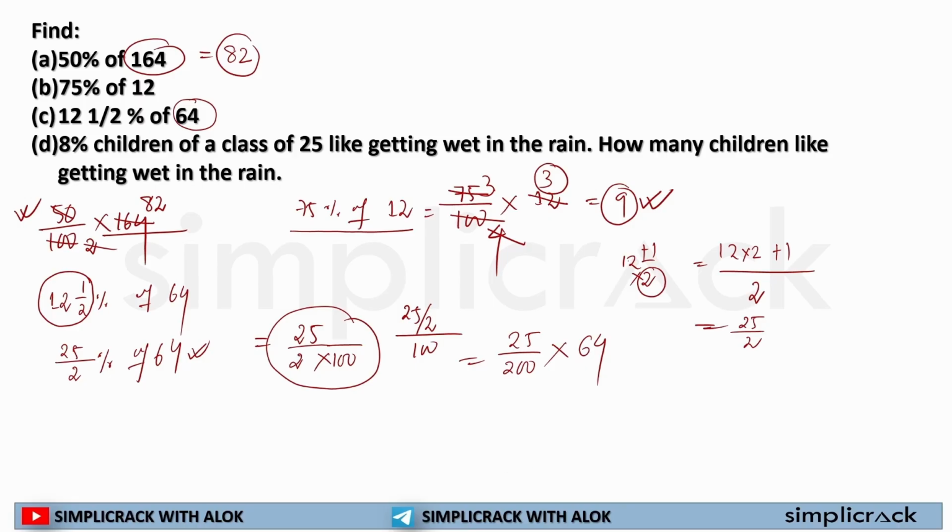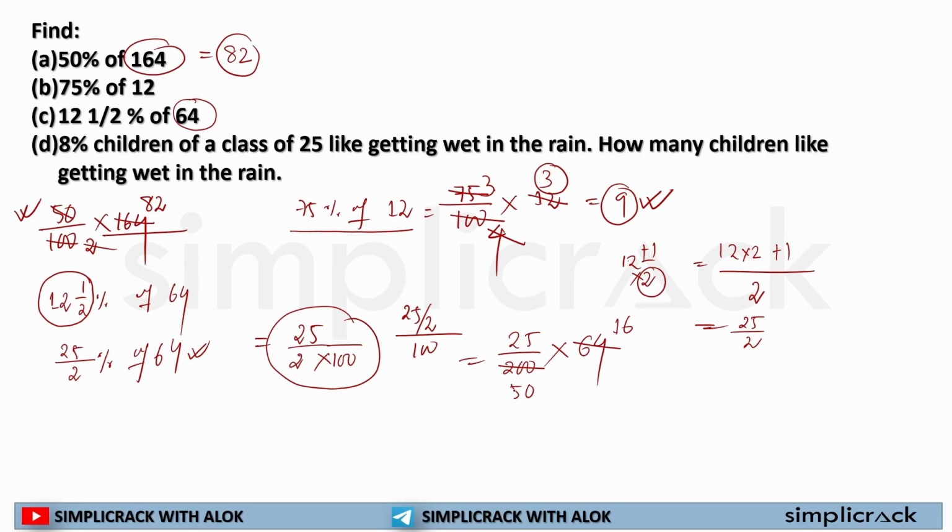So sir, as we know, if we divide 200 by 4, we'll get 50, because 50 multiplied by 4 is equal to 200. And if we divide 64 by 4, we'll get 16. Now sir, we can divide it again.